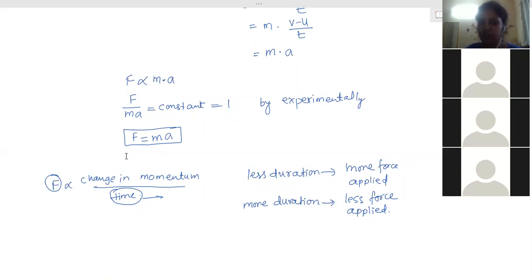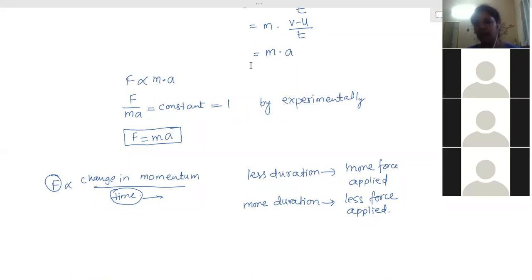Here the change in momentum is also in a larger quantity. It is directly proportional. The change in momentum is too large, so therefore the force applied will be larger. Again, the time is also decreased. In changing the momentum, the time taken is very less. If this is less, then this fraction again becomes larger, so the force value will increase. So by double fold the force has been increased. The force applied by the ball is double folded, maybe 4 times increased. And when you catch it in hand, your hand gets hurt, and sometimes there is a fracture also.